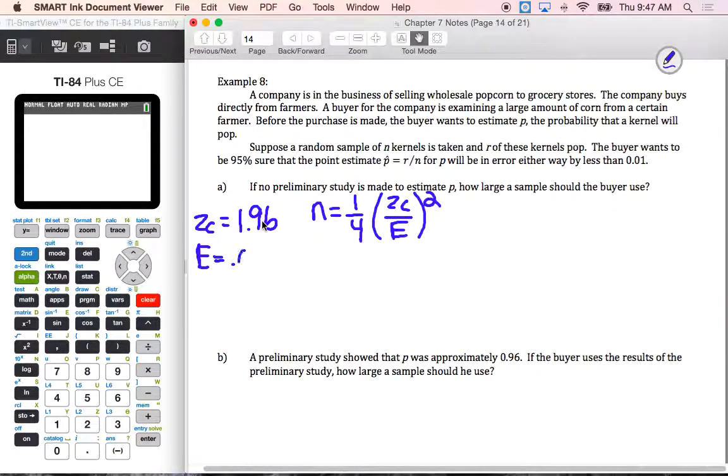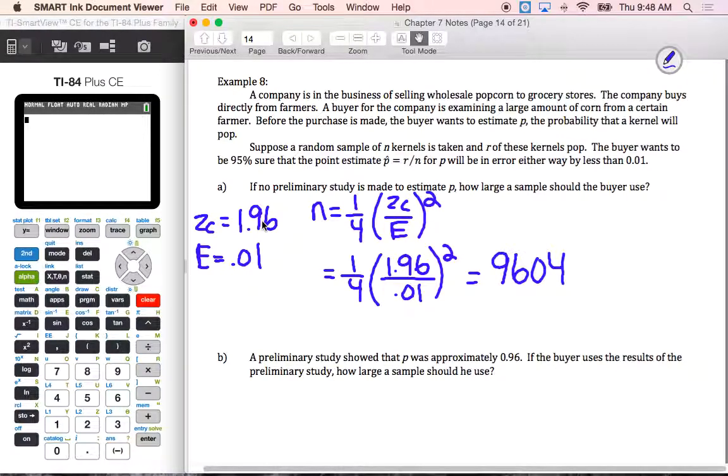E then should be 0.01 because they have an error either way of 0.01. So we do 1/4, 1.96 over 0.01 squared. Again, make sure you're typing that in correctly into your calculator. You should get 9,604. Because that rounds nicely to a whole number already, we can leave it. And we're looking at kernels.